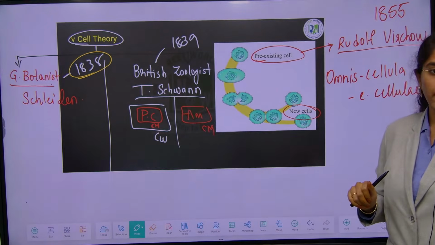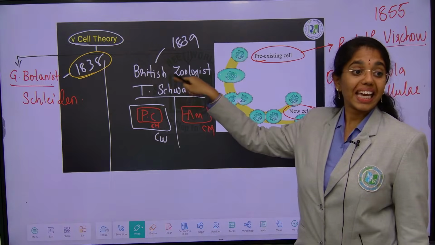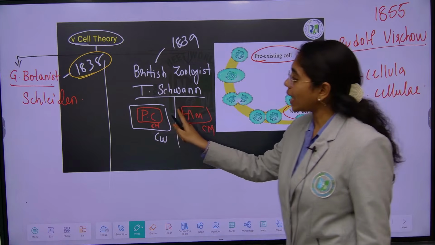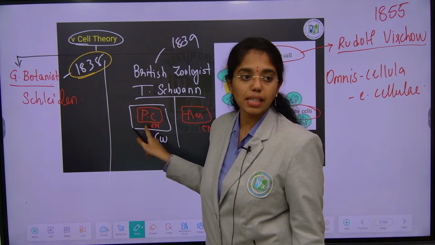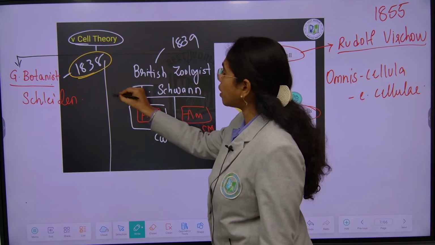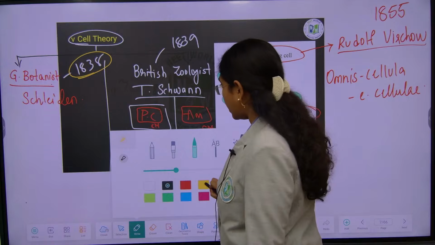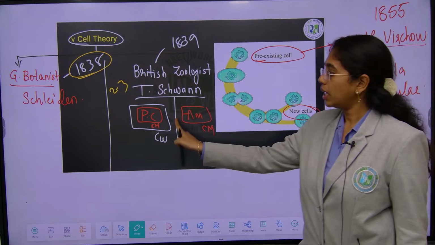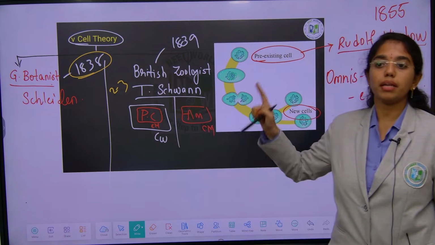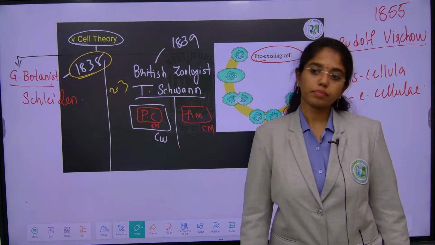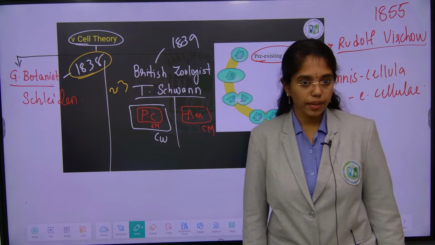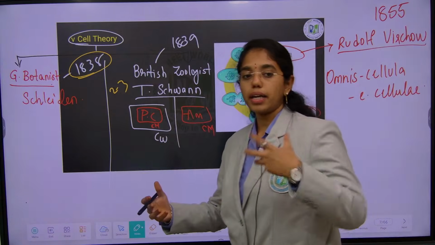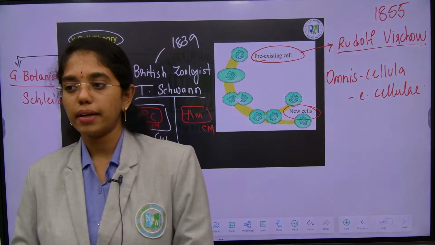He is Theodor Schwann. Though he is a British zoologist, he is the scientist who said that the limiting boundary of an animal cell is the cell membrane. Over that, there is one more layer in a plant cell, that is the cell wall. This statement has been asked around 2 to 3 times in your previous year NEET exams. Though he is a British zoologist, he mentioned the cell wall as the limiting boundary of which cell? Plant cell. Clear about this? Any doubts anywhere? These are the points you have to remember. Of course, they studied the plant body, they studied the animal body, but they failed in saying one point. What is that?